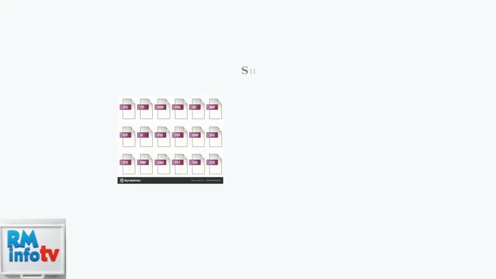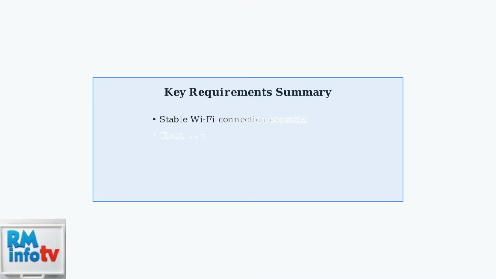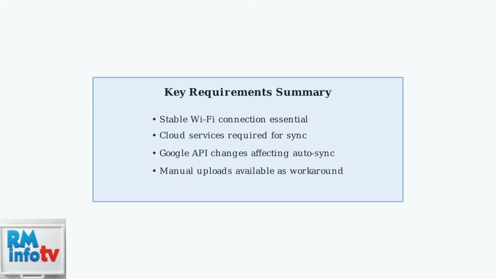Aura frames support multiple photo file formats, including JPEG, PNG, TIFF, GIF, BMP, and HEIC. While animated GIFs are supported, compatibility may vary depending on the specific GIF format used. Understanding these fundamental requirements helps explain why your Aura frame may not be updating. In the next section, we'll cover specific troubleshooting steps to resolve these issues.